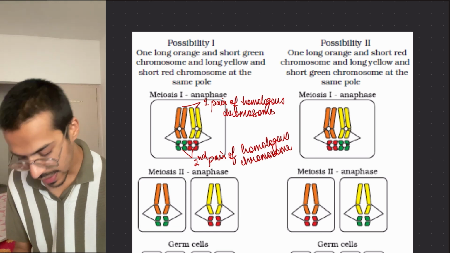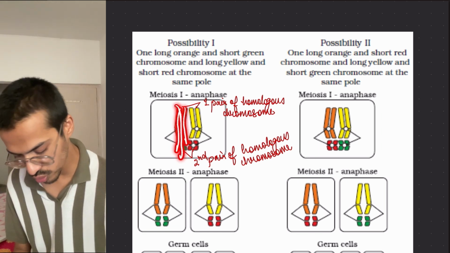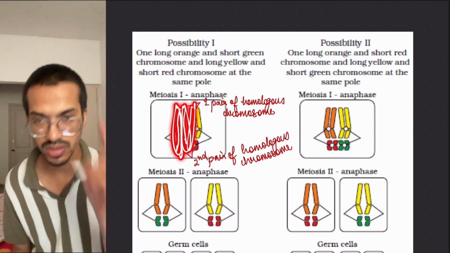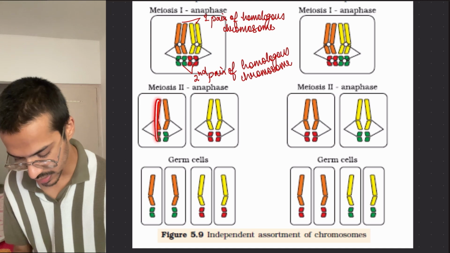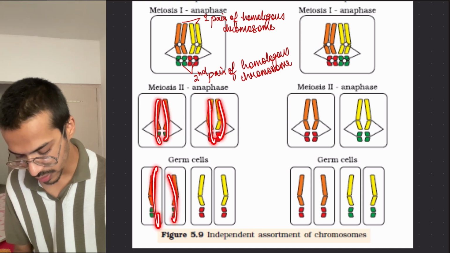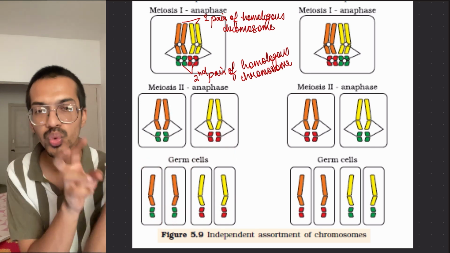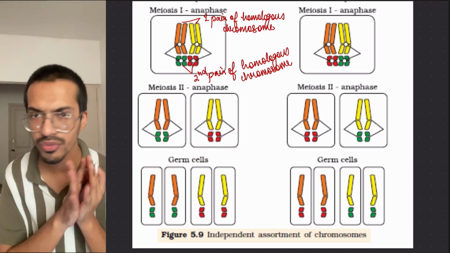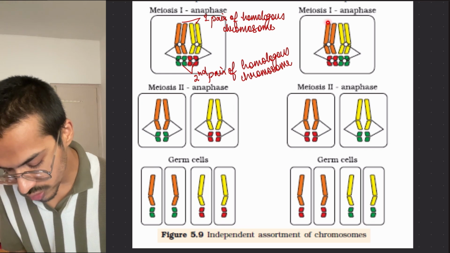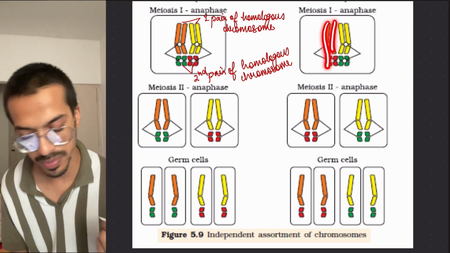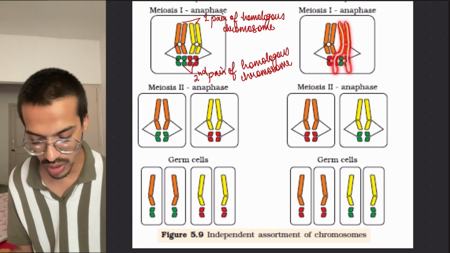NCERT is saying that they separate, they choose this, this chooses this, just like the first one. So this option comes. They will further divide and 4 cells would be like this, or 2 different types of cells, gametes, will be formed. But what happened? This goes with this, but this goes with this pair. This goes with this, but this goes with this pair.